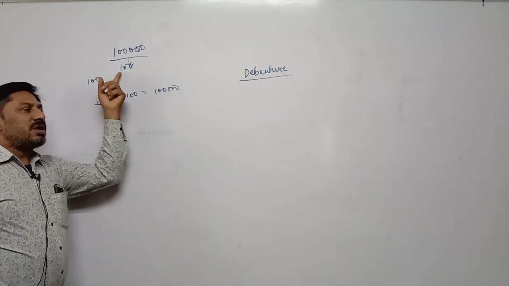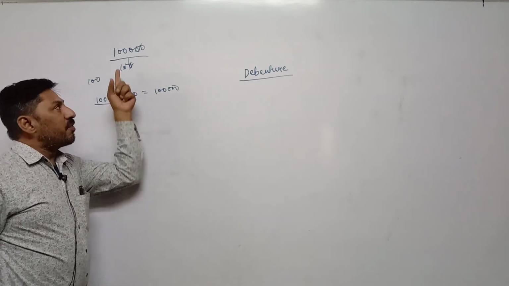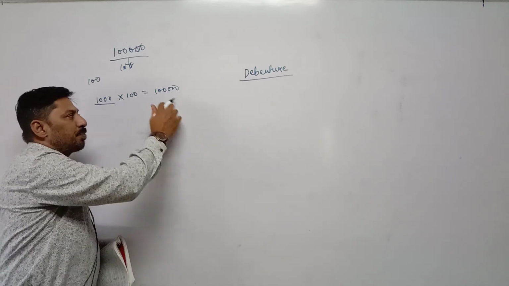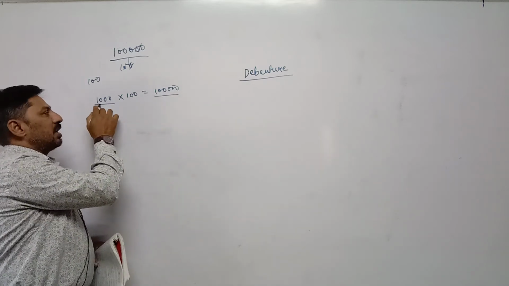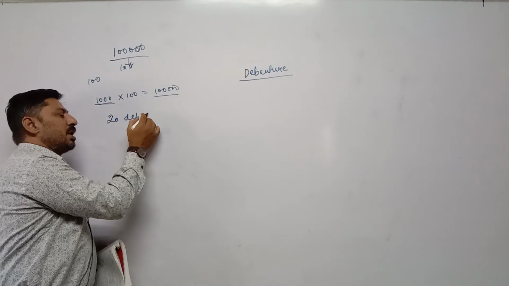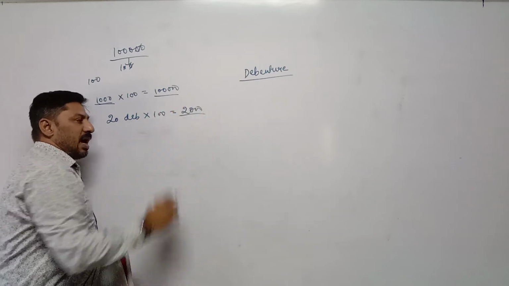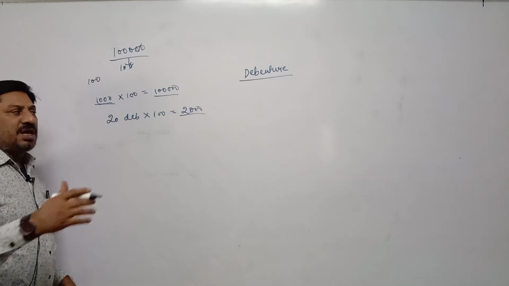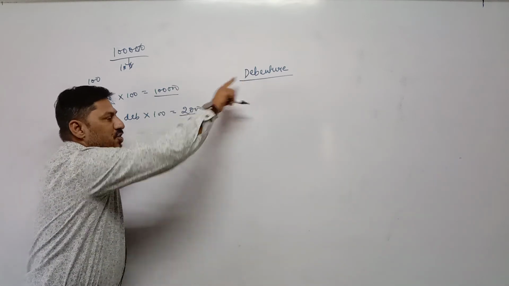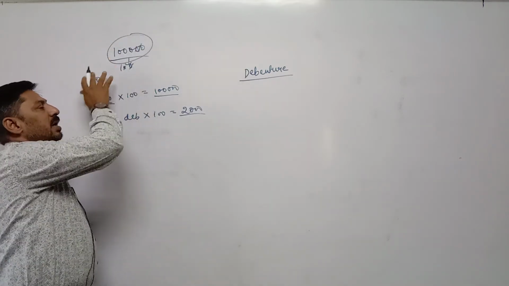But when they raise money in the form of debenture, suppose 1000 debentures are there and I purchase 20 debentures, 20 into 100 becomes 2000. It means I paid 2000 rupees to the company in the form of loan. That loan amount is called debenture, the smaller part of 1 lakh rupees.